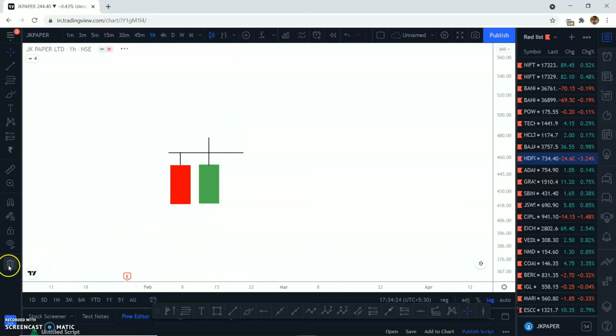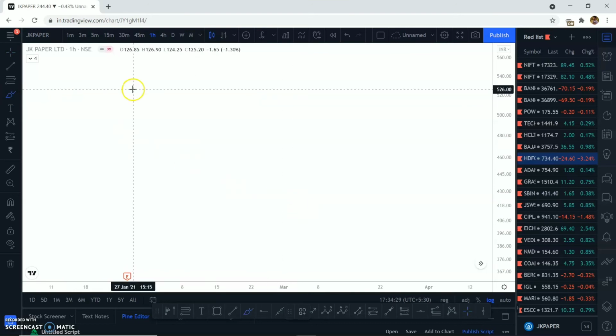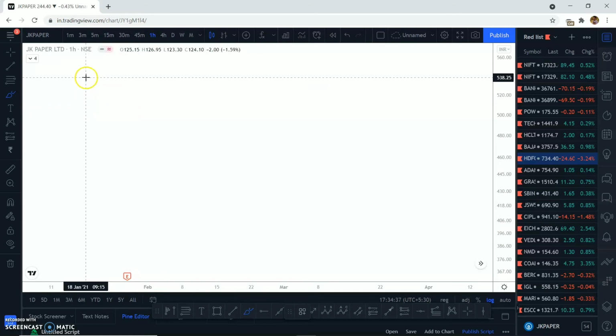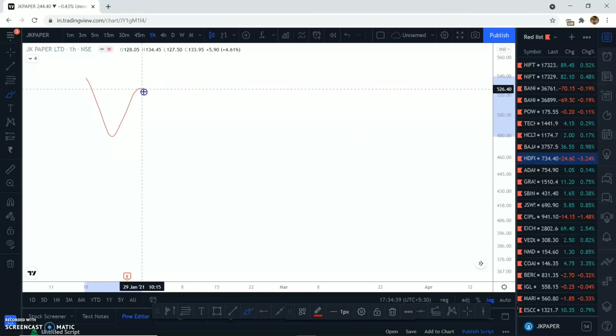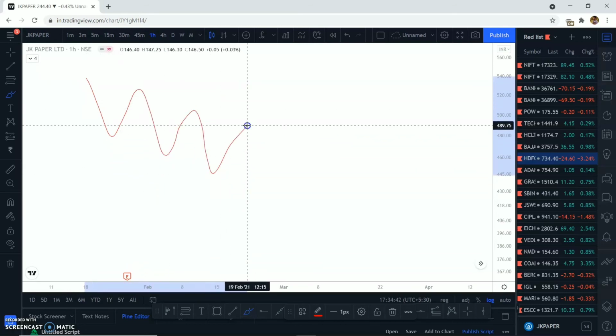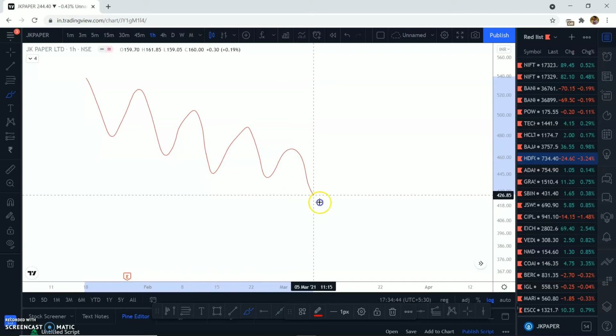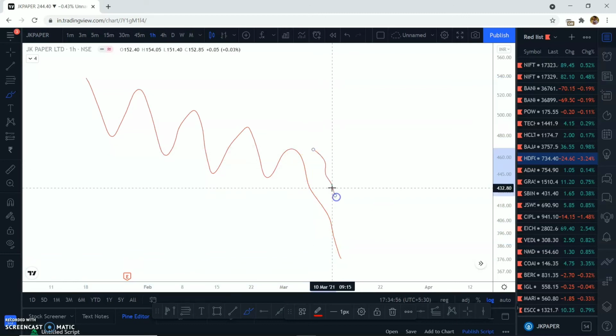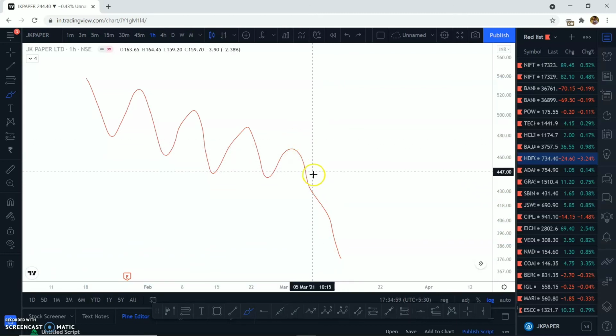So I hope order block is clear. Let's jump on to understand what a void is. Let's say we have... okay, how do the prices move? Let's say the price moves like this: down move, up move, down, up, down, up, down, up, and then suddenly you see this. So this complete move is your liquidity void. This is where the price created no buyer on the right side, hence this is what we call a void.